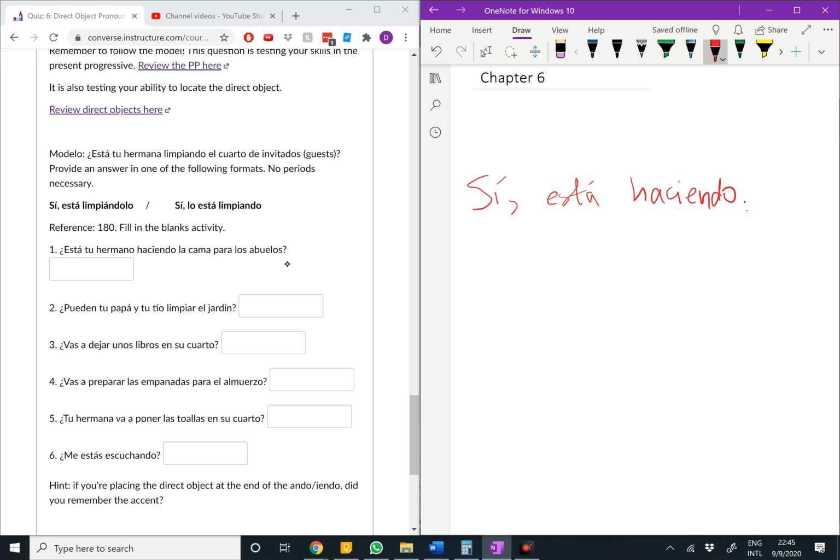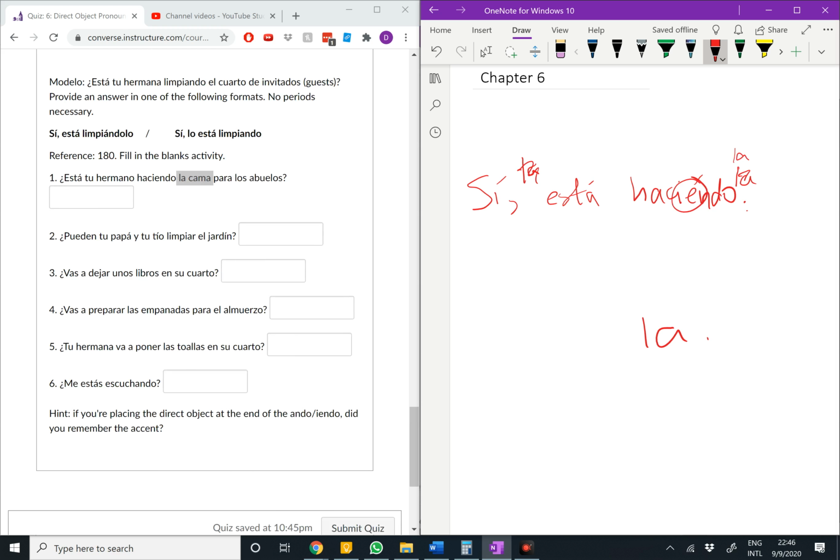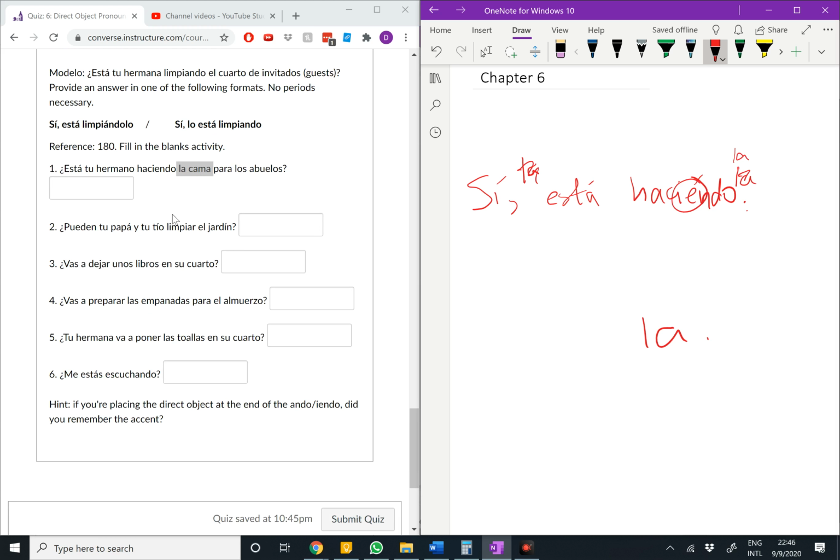So what's the it? The it is la cama, right? We know the direct object for that is going to be la. And with the present progressive, we can either place it here, la está haciendo, or we can attach it to the end with an accent, right? One or the other, but not both. So sí, la está haciendo, o sí, está haciéndola. And when you attach to the end, you need an accent. So keep going through like that.